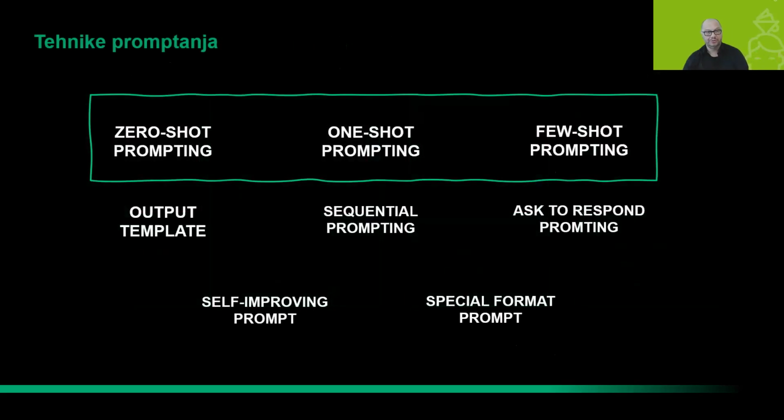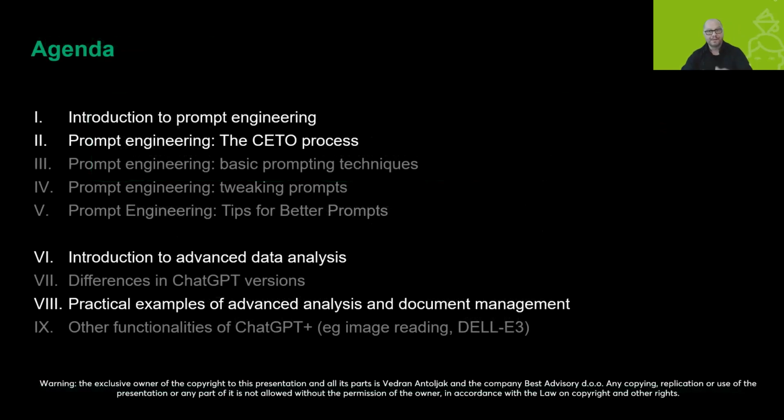In the part on prompt engineering, I will also explain to you the 8 most prominent or most used techniques for prompt engineering, and these techniques will be explained in the course in much more detail.